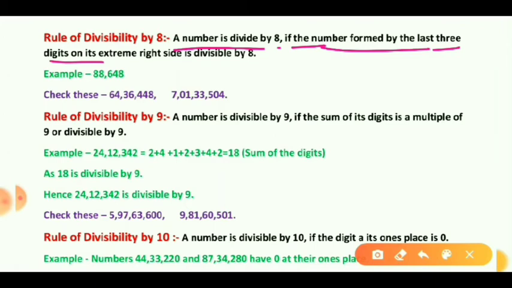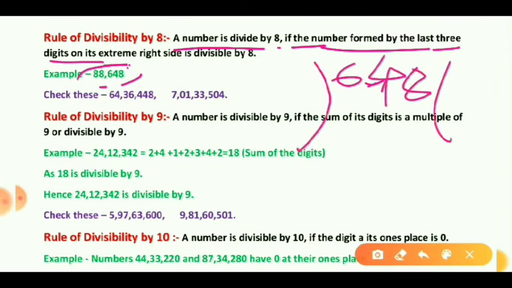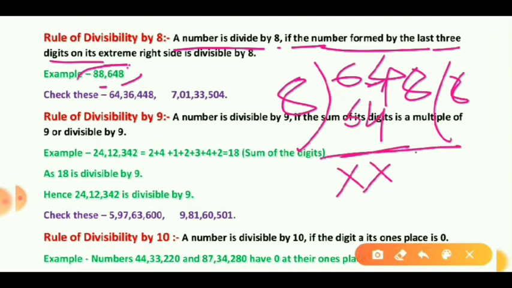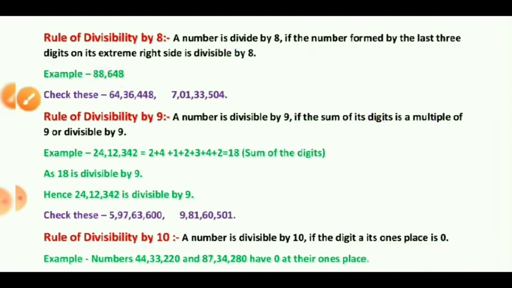So here we have an example, 88,648. Take the last 3 digits, that is 648. Let's divide it. 8 eights are 64. 64 minus 64 is 0. Now bring down 8. 8 ones are 8. With remainder 0, 648 is divisible by 8. It means the whole number 88,648 will be divisible by 8. So that was an example.